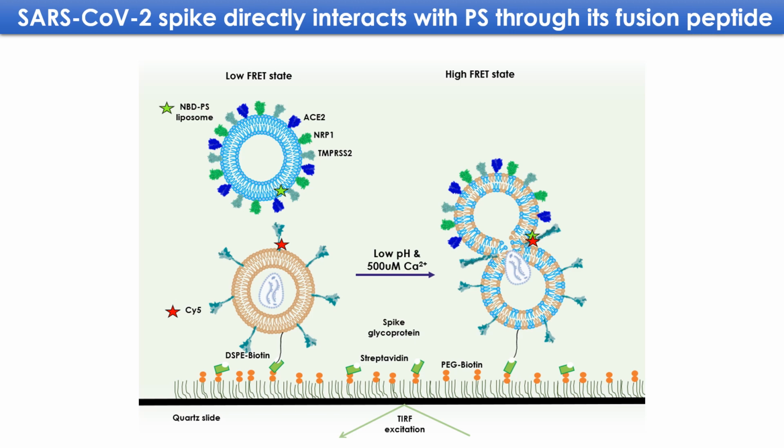Now, if these two are not fusing, then we'll have a low FRET state. However, in the optimal condition, which I have already explained earlier, these two membranes will be fusing and we will have a high FRET state.